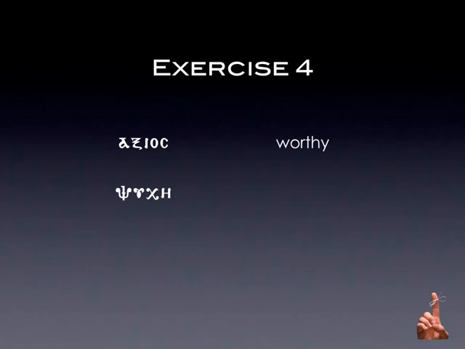Here now we have a bit of a tricky situation. The epsilon is now surrounded by consonants. There's no vowel before or after it. So in this case, it's pronounced like a short I. And the K takes on a K sound as opposed to a ch sound or a sh sound. And this is the word from which we get psychology from. So this is borrowed from the Greek language, and this is psyche. Psyche means soul.